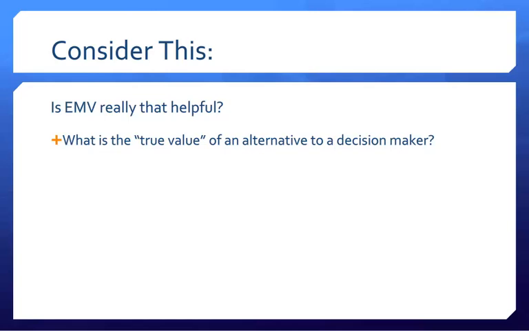Let's think about this on a personal level. The true value of various alternatives in a decision problem may vary significantly for a decision maker. For example, a person looking to purchase a house on the shores of a tropical island may be willing to pay more than the calculated expected monetary value for that house because the weather, locale, and scenery provide extra value to that decision maker.